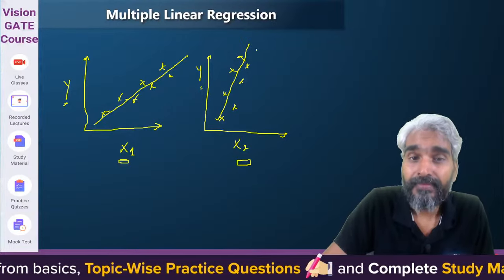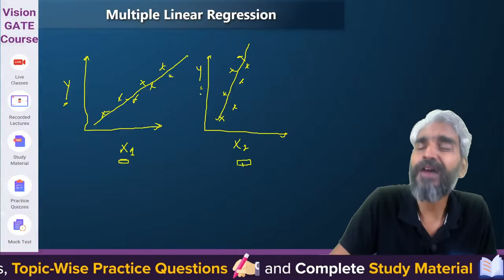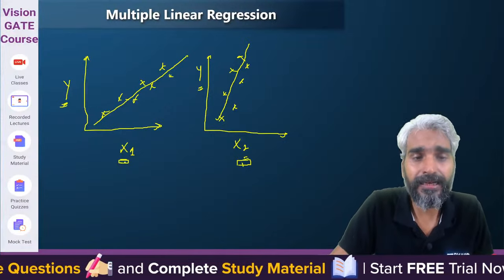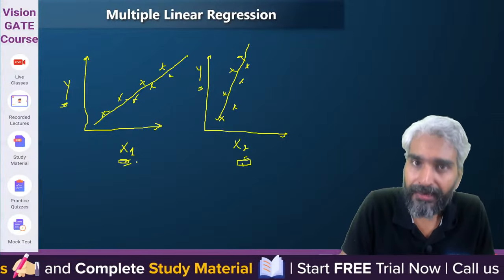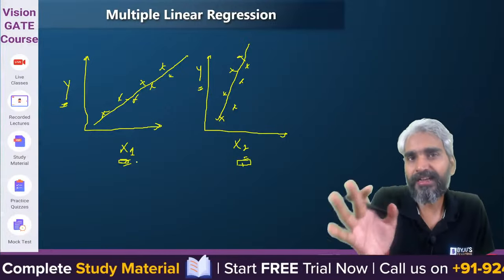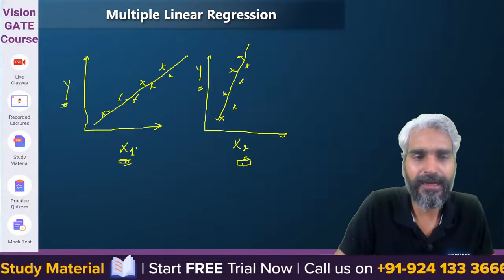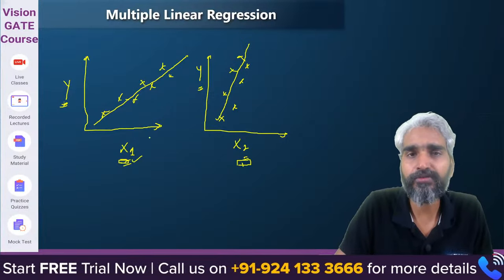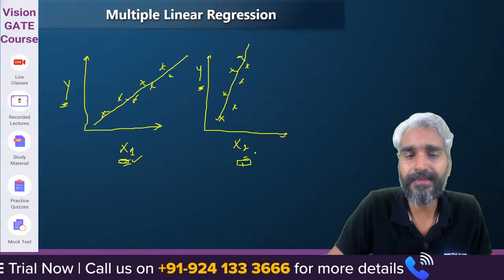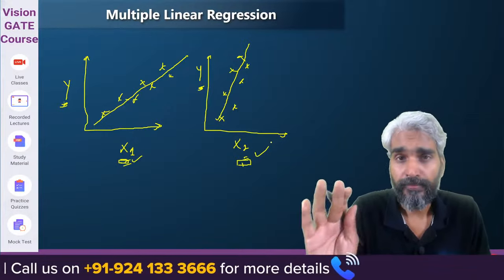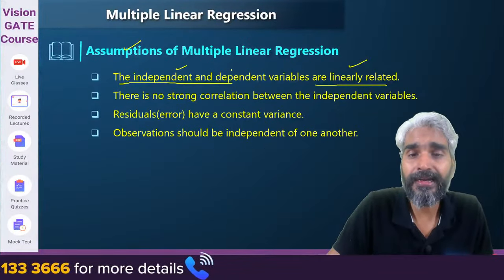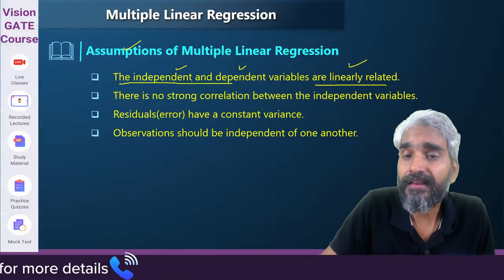It means that y is linearly dependent with x2, y is linearly dependent with x1, but the correlation is different. So basically you can understand that y may be more correlated with the change in x1, y may be less correlated with the change in x2. Got the idea? But it should be linearly dependent. So independent and dependent variables are linearly related.